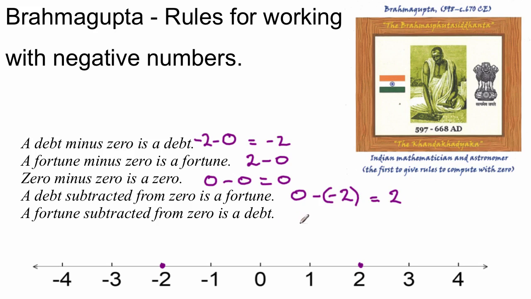And likewise, it says a fortune subtracted from 0. So if I subtract a fortune, a positive number, I end up with a debt. Now let's think about that. If I have nothing and I take money away, I'm actually in debt, aren't I? So it actually made a lot of sense.